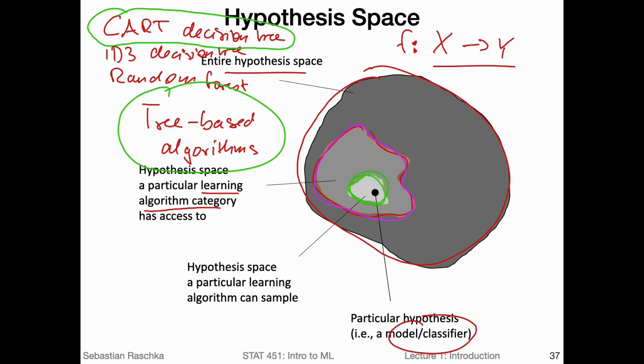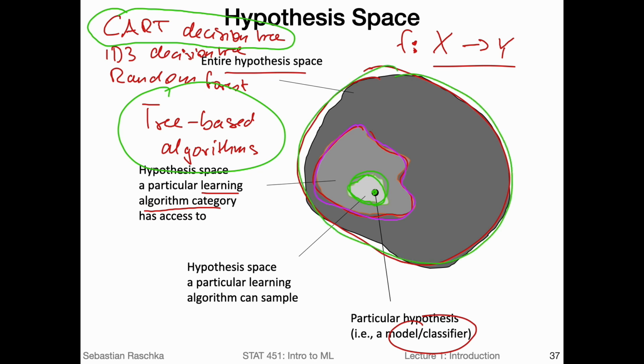And then if I have a training set, a particular training set, and there are also certain options I can set in the algorithm, like how deep the tree should be maximally, or what kind of function I use for information gain. We will talk more about information gain later. Then I come up with a very particular model fit to my data set, and this particular model is then my hypothesis.